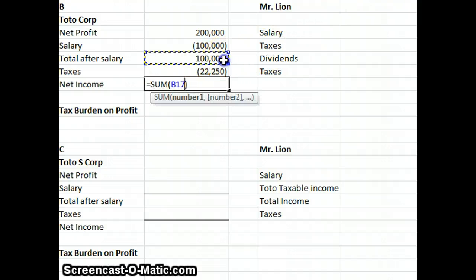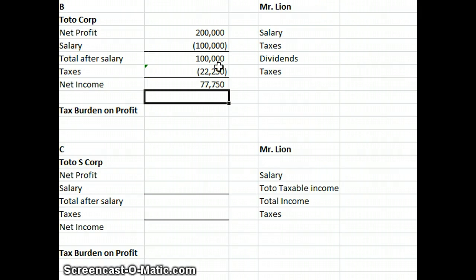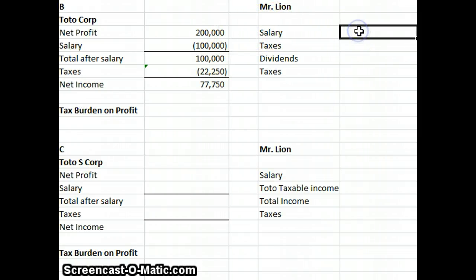My net taxable income at that point is 77,750. My personal case is still the same, 100,000, and my taxes are 35,000.